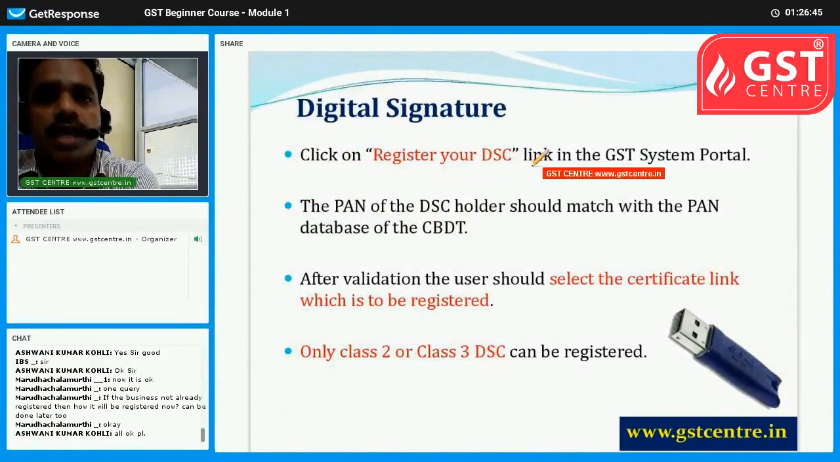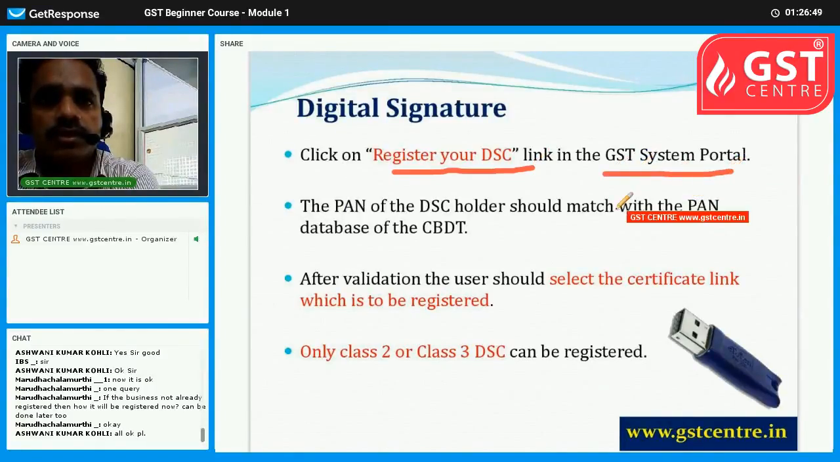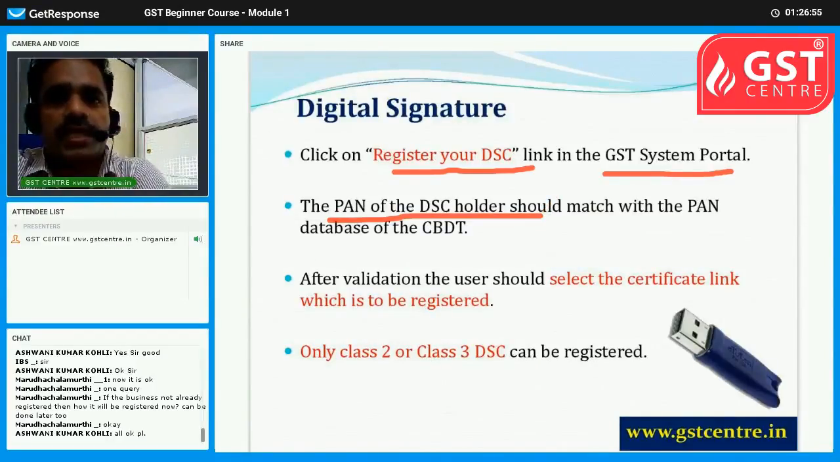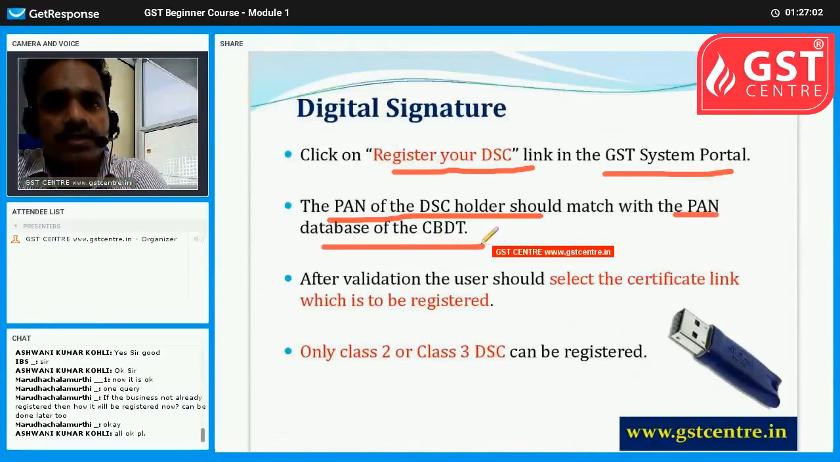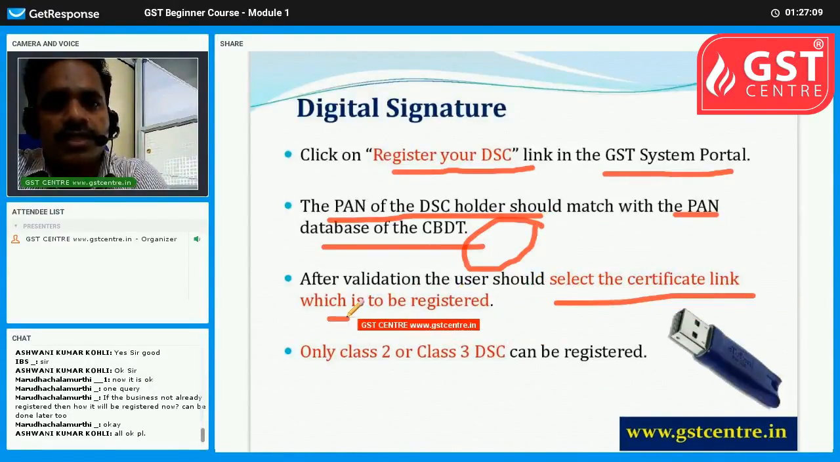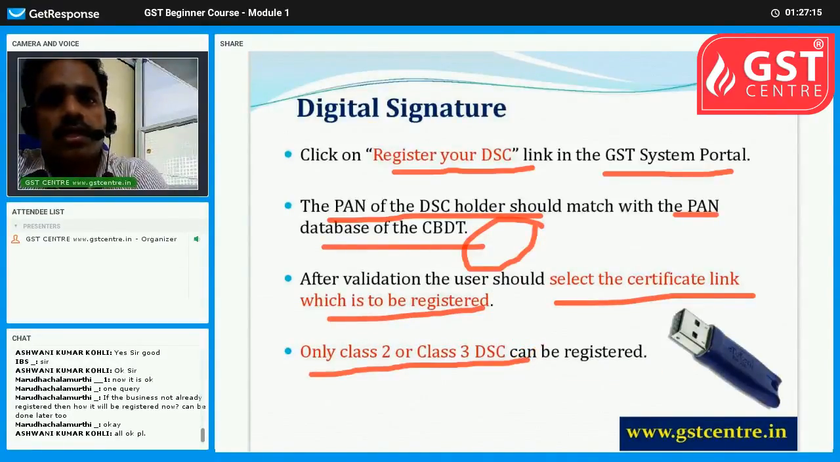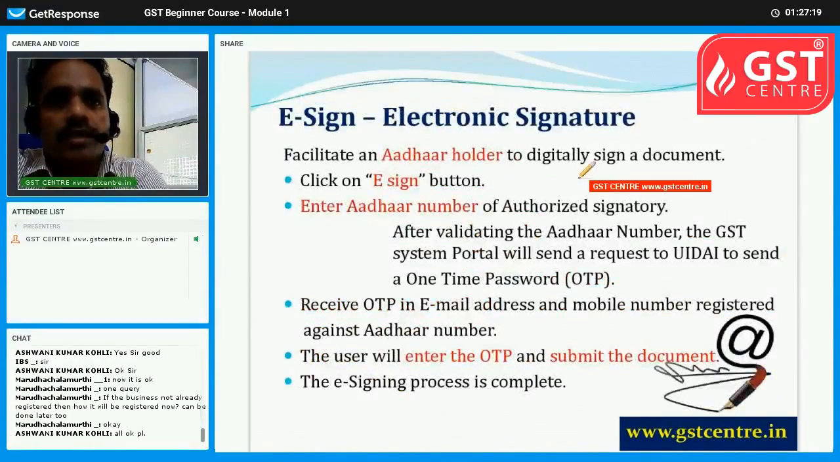And we need to register our digital signature certificate in the GST System Portal, and the PAN of the digital signature certificate holder, that is the authorized signatory, should match with the PAN database of the CBDT, meaning Central Board of Direct Taxes. The PAN should be validated. Then after validation, the user should select the certificate link which is to be registered. Only class 2 or class 3 DS is valid. So this is regarding digital signature.